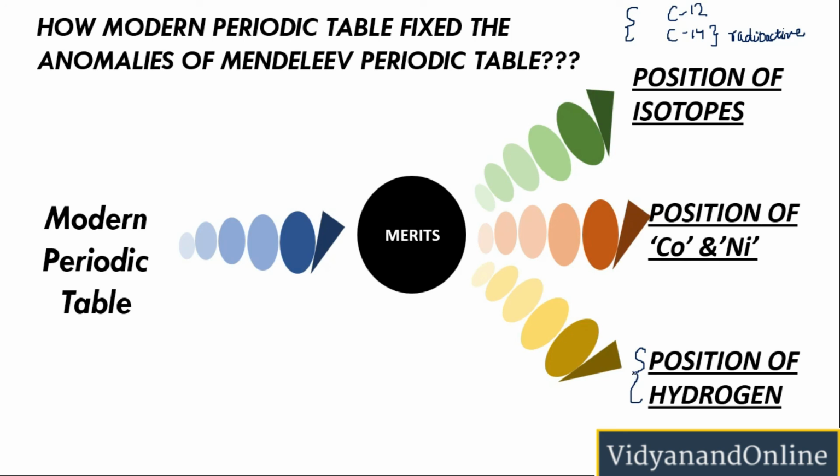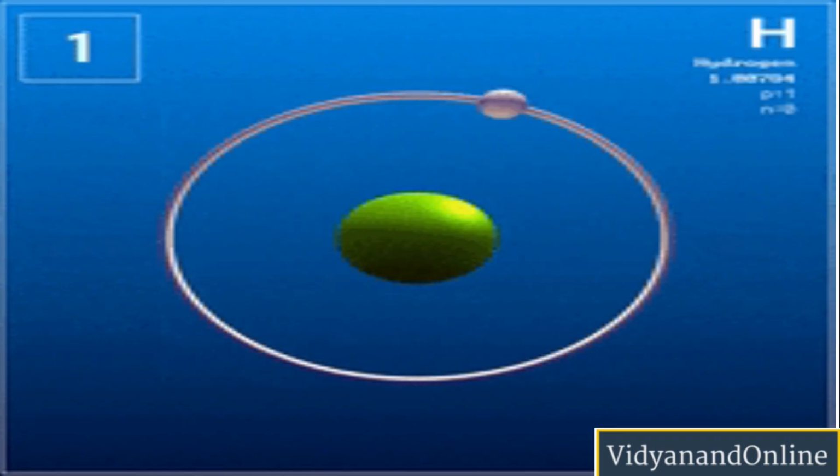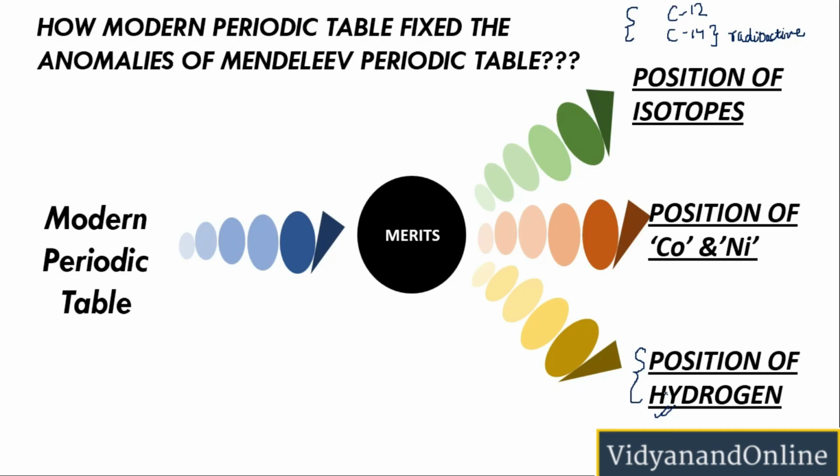However, since in the modern periodic table we are grouping the elements as per their electronic configuration, and the electronic configuration of hydrogen is similar to that of the alkali metals, it is placed just above the alkali metals, and thus there is no dilemma in finding the correct position of hydrogen. So these were the merits of the modern periodic table, that it was able to remove all the discrepancies, all the anomalies of Mendeleev's periodic table.